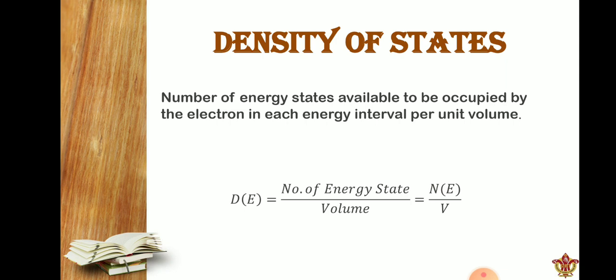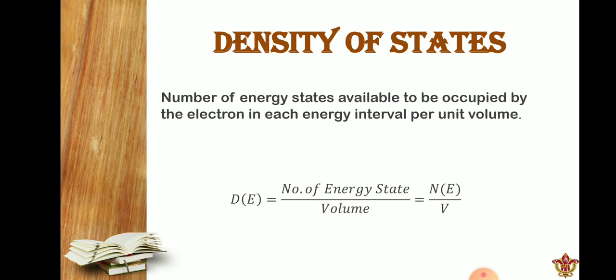As you can see on this screen, the definition of density of states is the number of energy states available to be occupied by the electron in each energy interval per unit volume. So by getting this value, we can easily get the number of energy states in the system available for the electron, or in other words, the number of electronic energy levels.